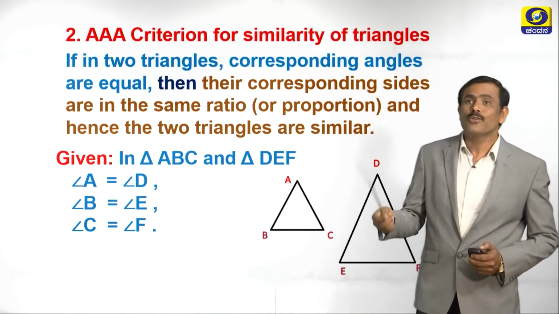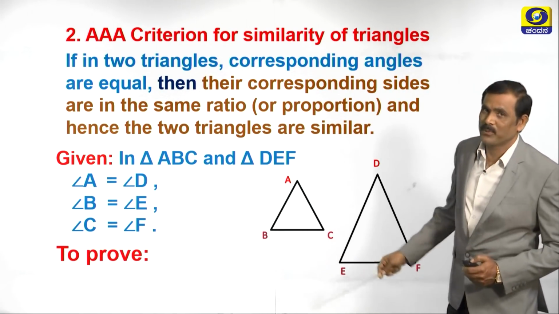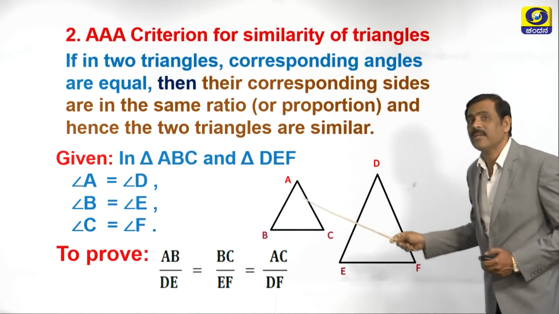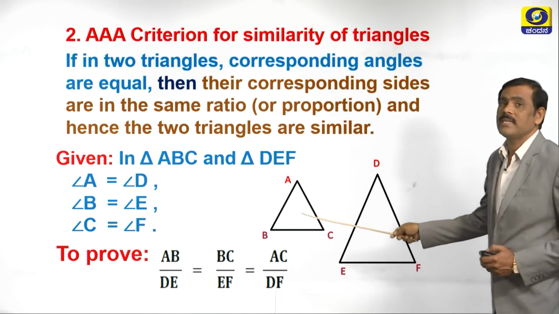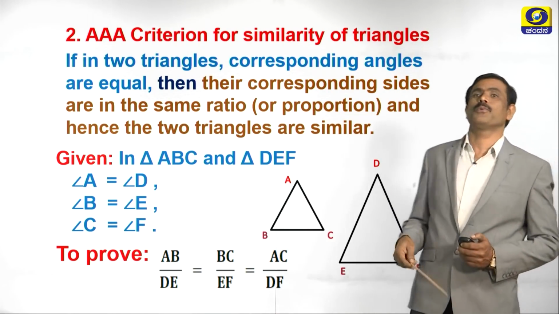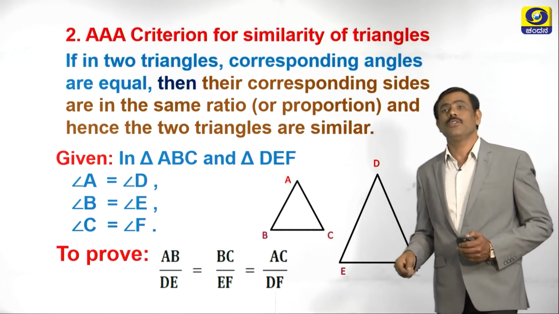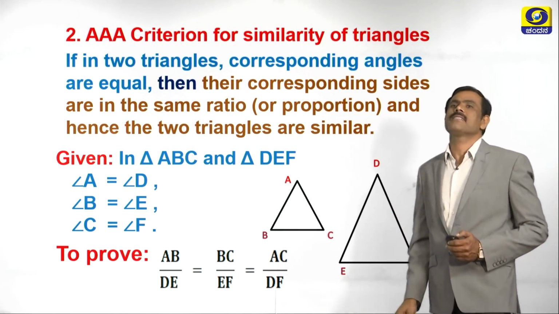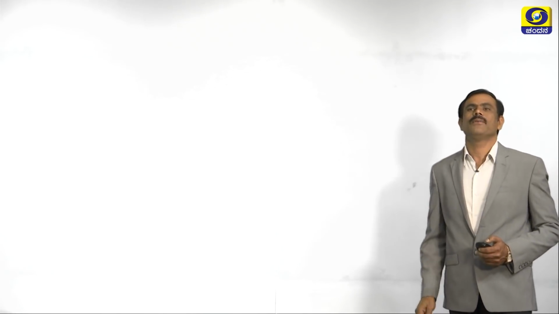Next step is to prove. What we have to prove here? See here, we have to prove that AB by DE is equal to BC by EF is equal to AC by DF. After proving it, again we have to prove that they are similar triangles. We know that if the ratio of the corresponding sides are equal, then they are similar. We know the criteria. Now what is the next step now?